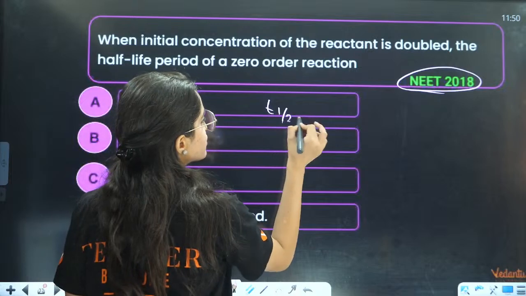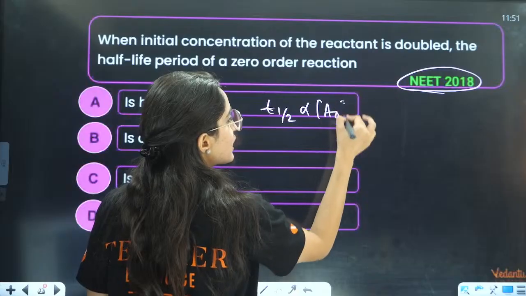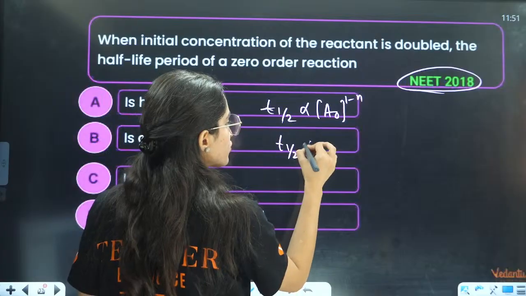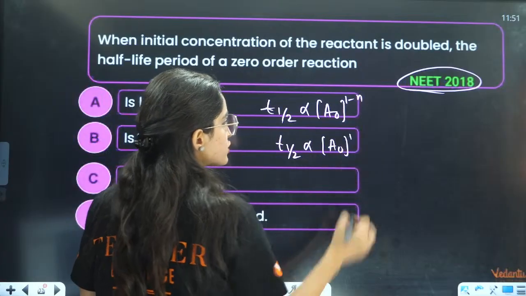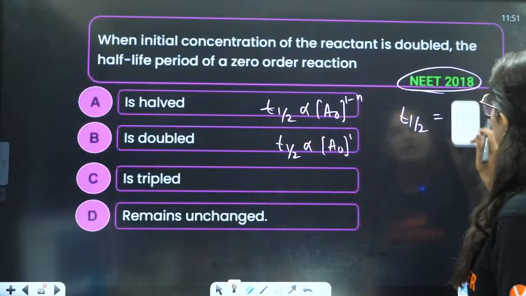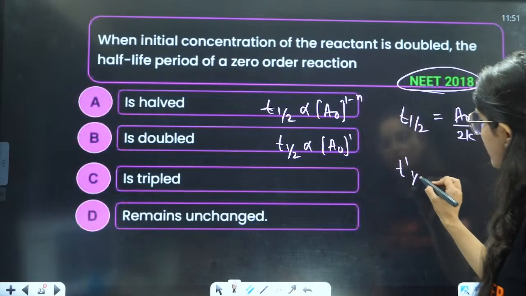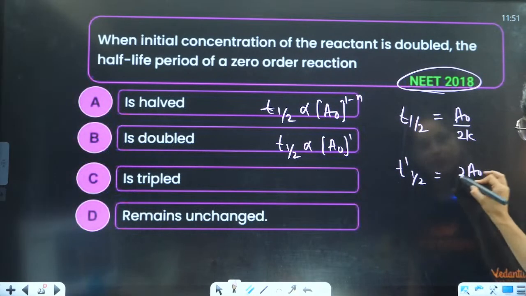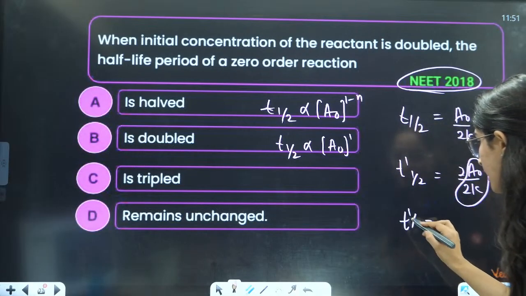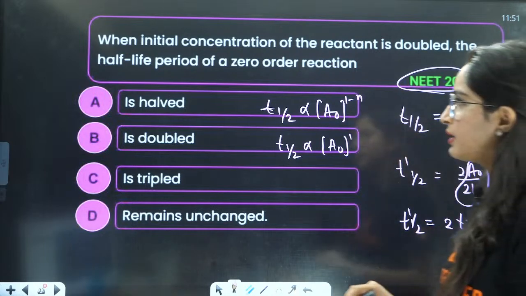T half is proportional to A naught raised to power 1 minus n, so for zero order, it is proportional to A naught. Or you can just directly write the formula T half is equal to A naught by 2K. If you double the initial concentration, then it will be 2A naught by 2K. So this is 2 into the initial T half, so it will be doubled, right?